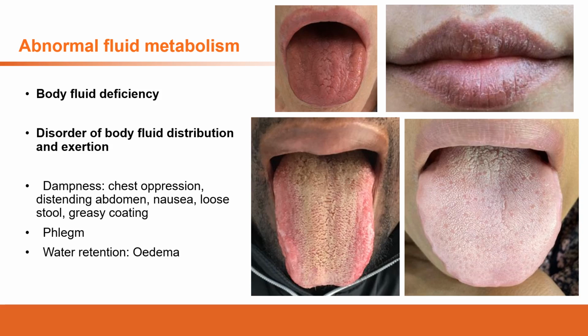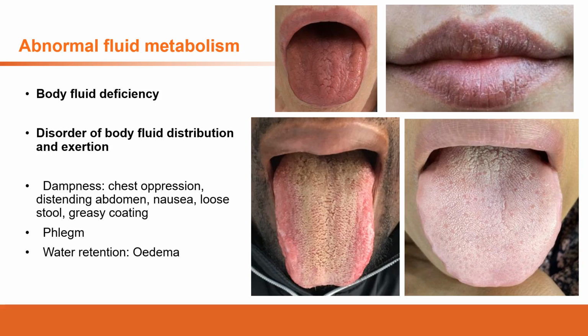The last aspect is the water retention. The water retention is directly related to the metabolism of the body fluid. That's related to the lung, spleen, kidney, and liver. In terms of the qi movement, where does the qi come from? How does the qi help the body fluid distribution and exertion? So if these organs have problems, we get disorder of these functions, and the water metabolism will also be dysfunctional.